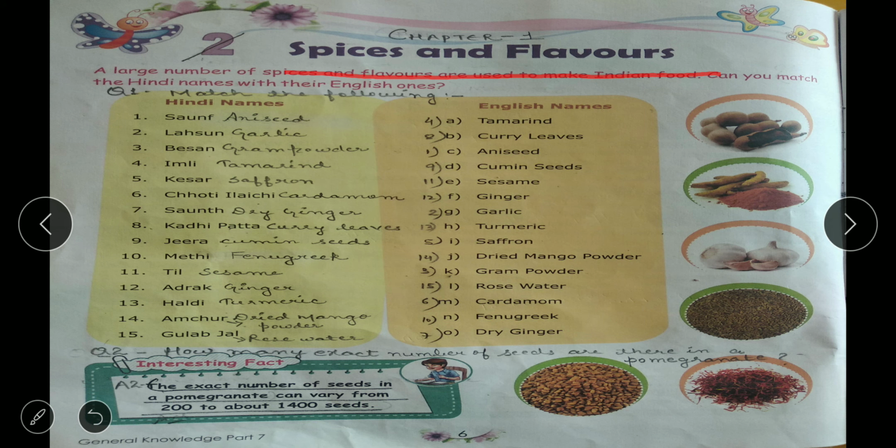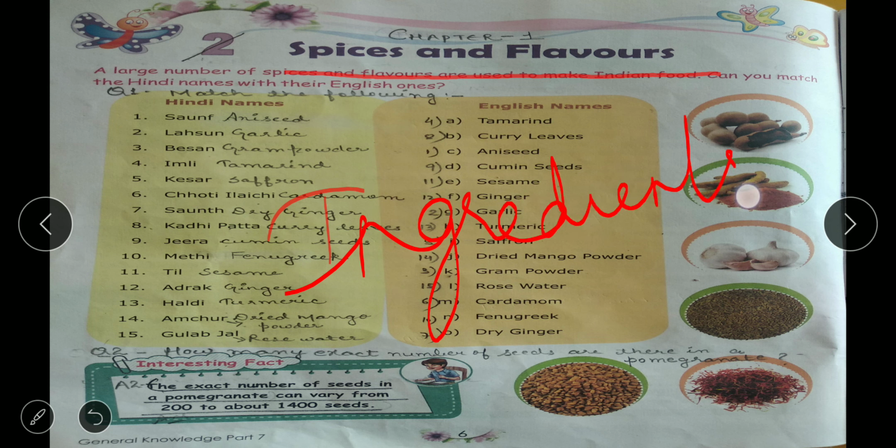What are the ingredients? Ingredients means, I know you are well aware about this term. You have learned in science also. Ingredients means, in class 6, the substances which are needed to make any food items. Yes, and spices are one of the ingredients that we use in the food item to prepare.